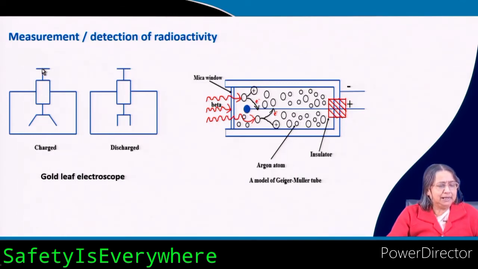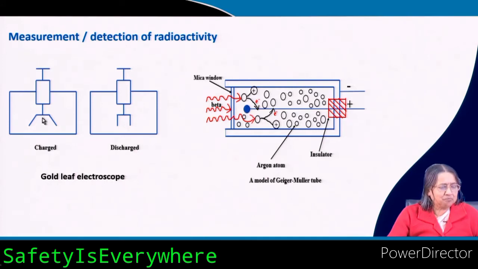Here it is a metal plate, and this is a metal rod. If you keep some charge here, the charge will go to the leaves, which are made of very fine gold. Because the charge is similar, they will repel each other, and they will go like this.